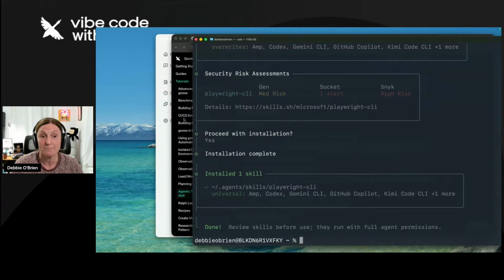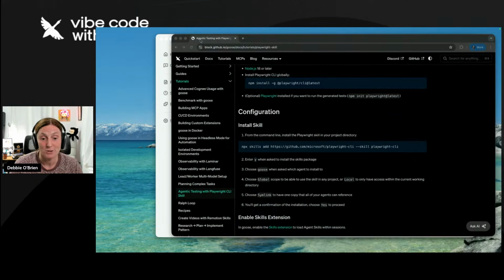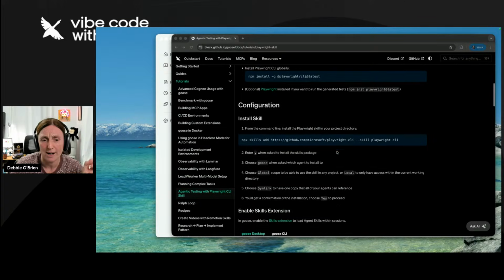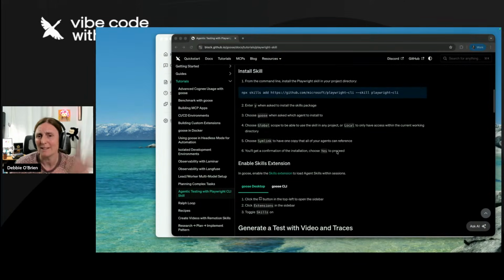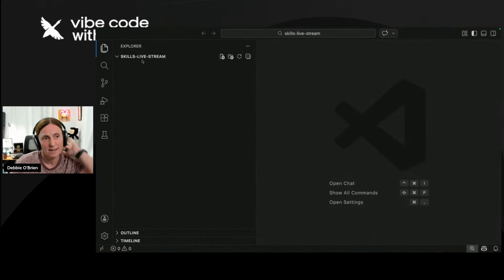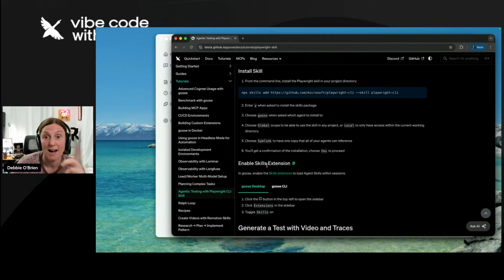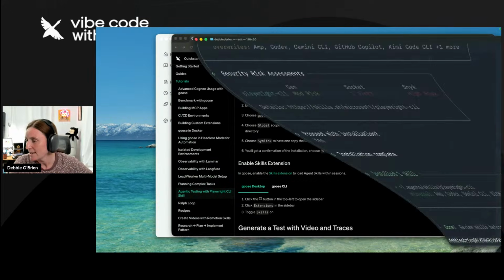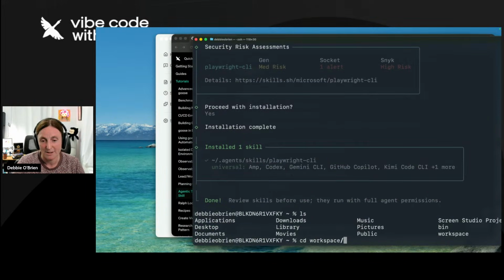Excellent. Okay. Let's close that terminal and let's go back to VS Code to show you what was installed before I go into here. So before I generate a test, let's show you the cool stuff first. So this actually did not put it into the actual folder. I did it wrong. So I'm going to do that again really quickly, because when I did my terminal, I didn't go into my workspace.